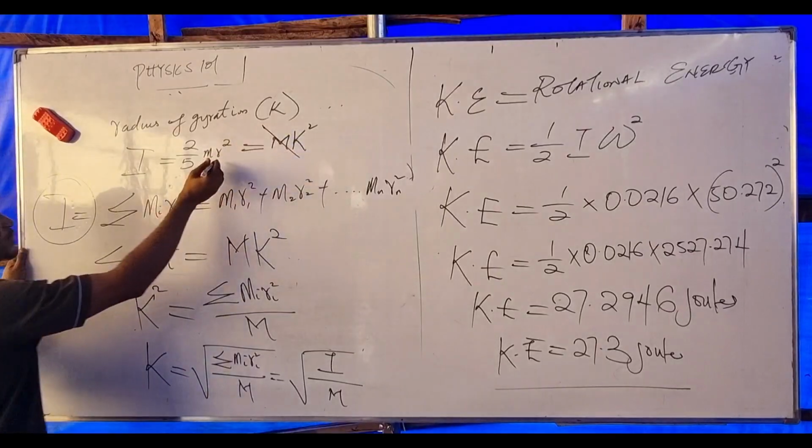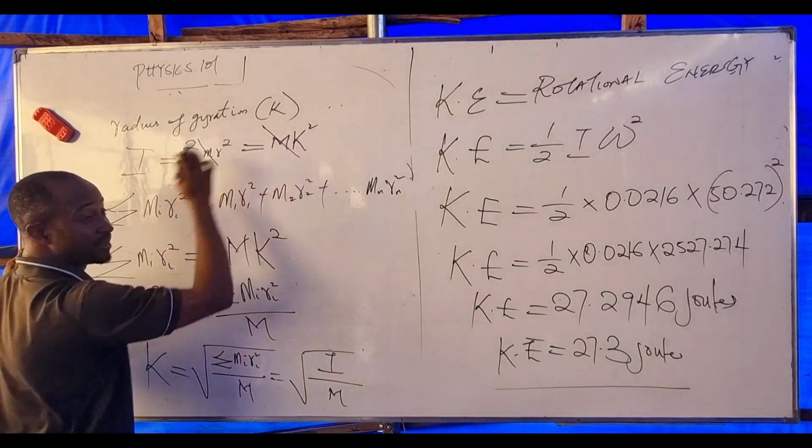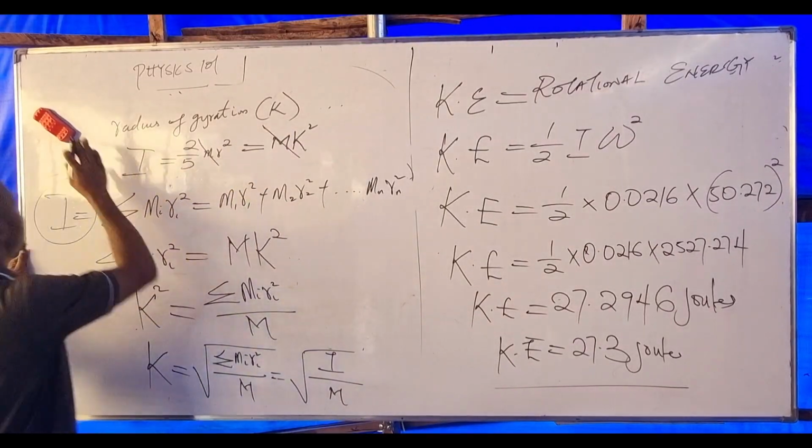From here, M can cancel M. Then you can find K. Are you getting the concept? But let me show you this.